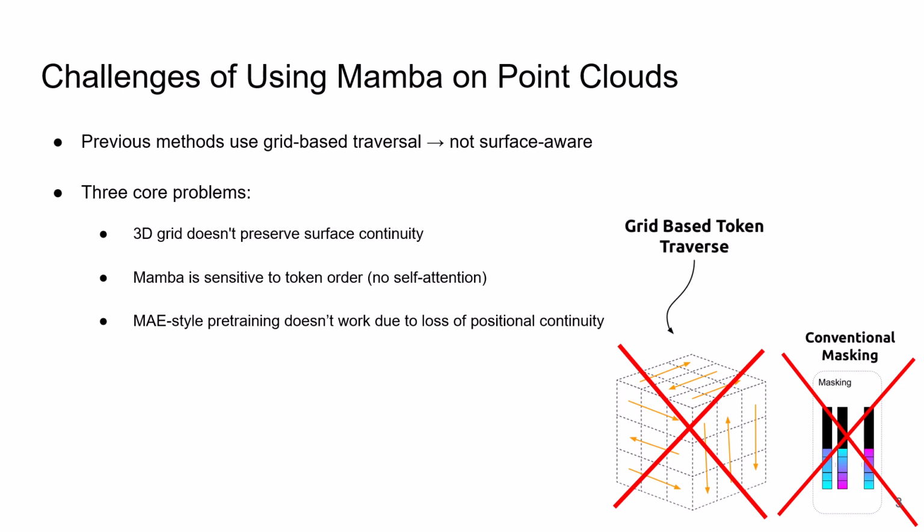Prior Mamba-based methods apply 3D grid-based traversal, which is not surface-aware. This causes nearby patches on the grid to be spatially disconnected on the object. Also, Mamba doesn't use self-attention, so it's highly sensitive to token order. Finally, conventional MAE-style pre-training fails in Mamba because inserting masked tokens at the end of tokens disrupts positional continuity, which Mamba depends on for sequence processing.